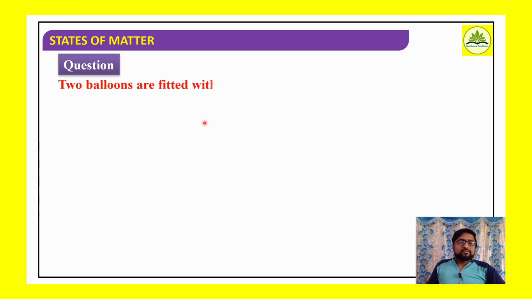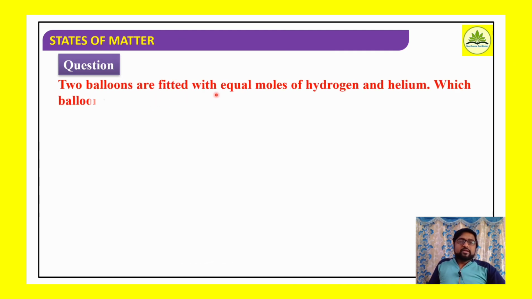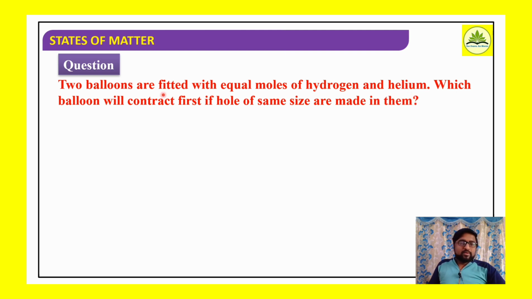Next question. Two balloons are fitted with equal moles of hydrogen and helium. Here there are two balloons. Let's consider one balloon, and this is the other balloon.